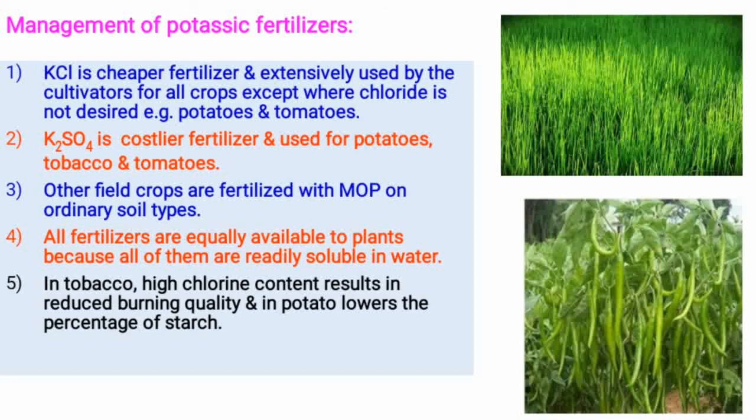Next, in tobacco high chlorine content results in reduced burning quality, and in potato it lowers the percentage of starch. It is not difficult to manage the potassium fertilizer because it is not easily leachable. Okay, but if potassium is applied in the field, they use the less costly fertilizer like muriate of potash. Also it contains more potassium as compared to potassium sulfate. So that is the management of potassium fertilizer.